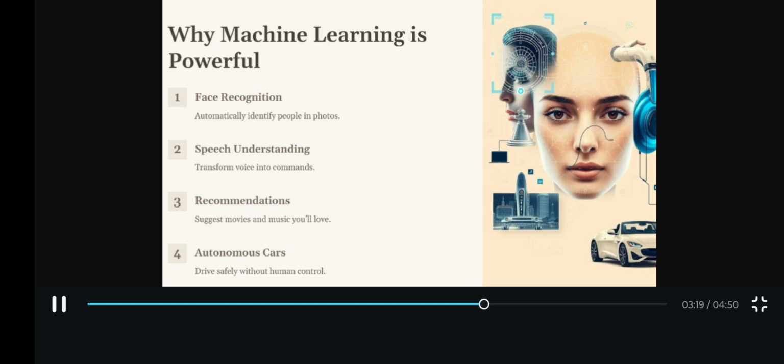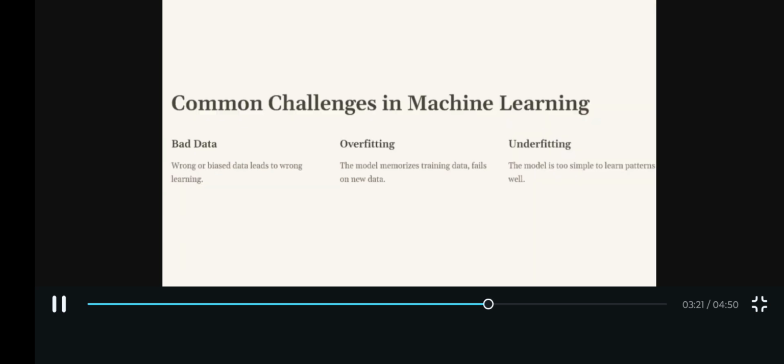Even so, there are many things where machine learning can go wrong. Say the examples and data given to the model are wrong or biased, the computer will learn wrong things. If the computer memorizes just the training examples and can't handle new stuff, it's like only knowing the answers to one test and failing a new one. That's called overfitting. If it's too simple and doesn't learn enough, that's called underfitting.